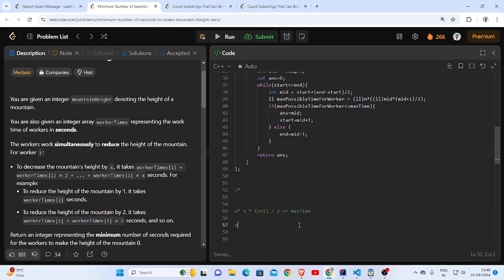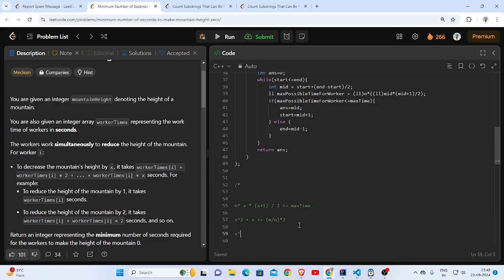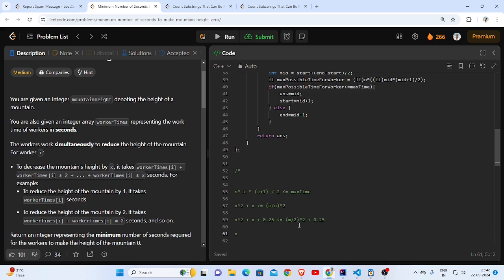This will be nothing but a quadratic formula, which if you try to solve it, it will become x less than equal to, suppose max time is m, and this goes here, this goes here, and if I try to make it a perfect square by adding 0.25 on both sides of the expression, and if this is split, this will become nothing but 0.5 whole square, and this will remain same.